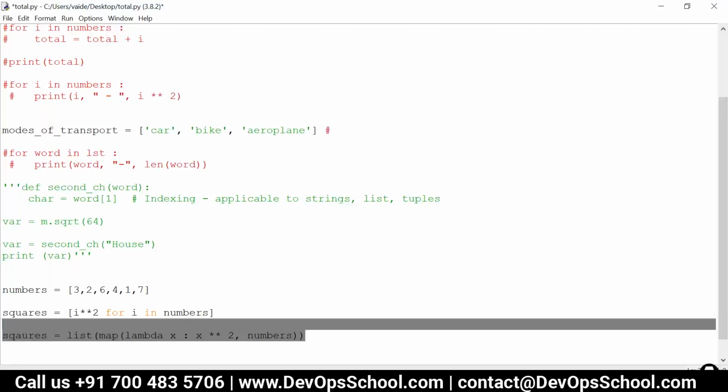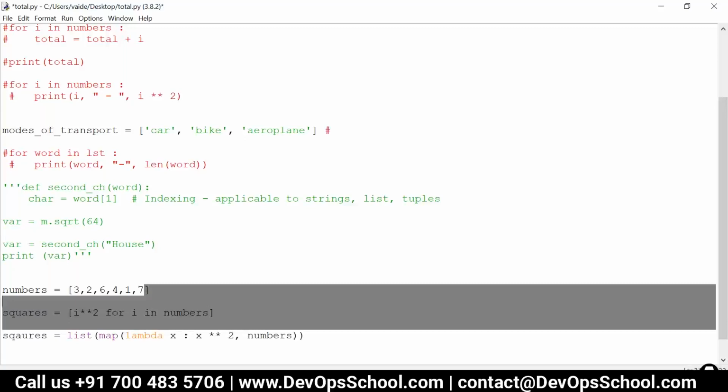By the way, just one question. The second one, squares = i**2 for i in numbers. So i**2 means power of 2, that is an expression, right? First it is going to execute the expression, then list out the values? In this case, you're talking about the second line?